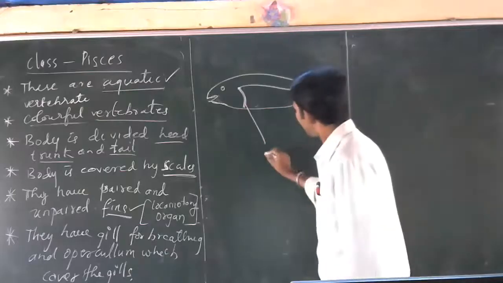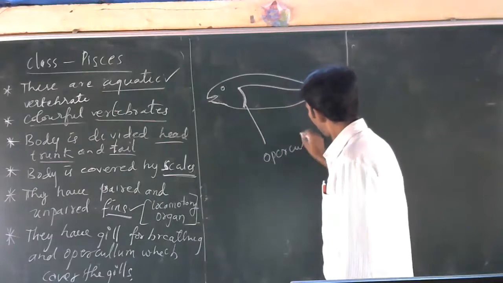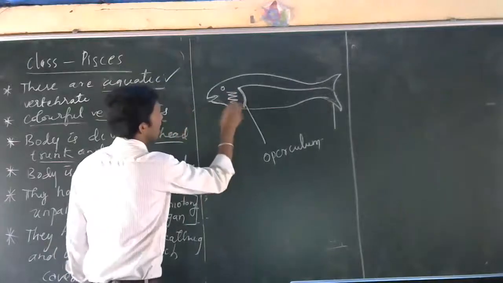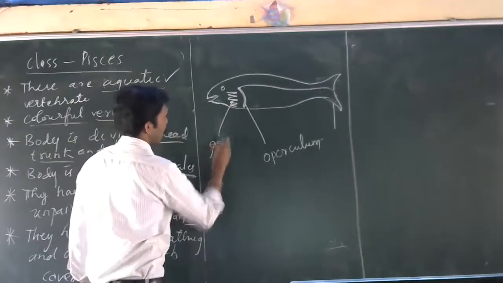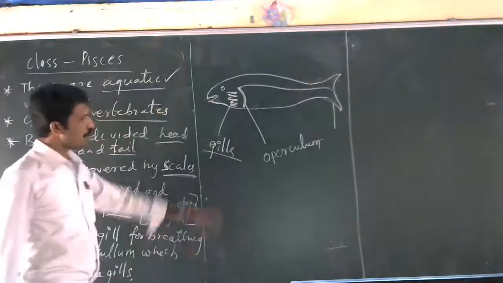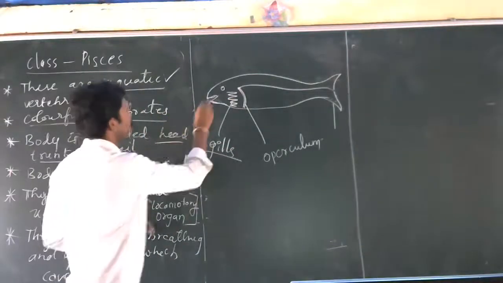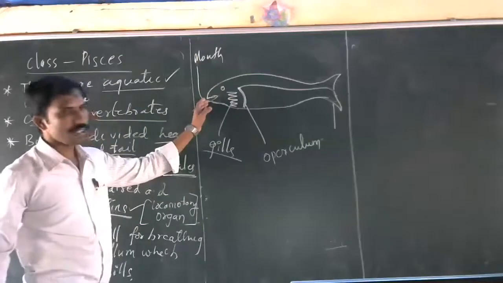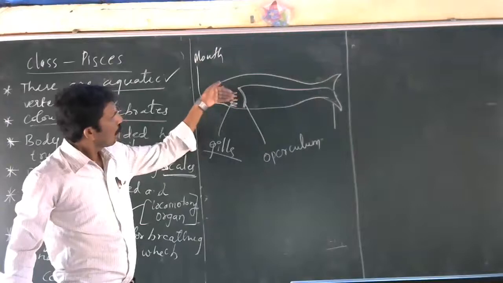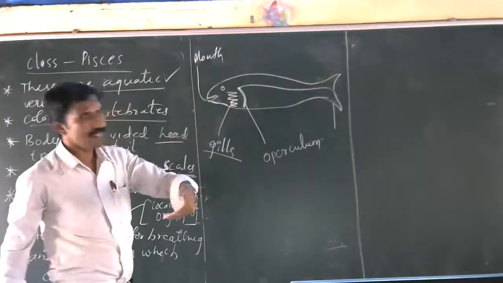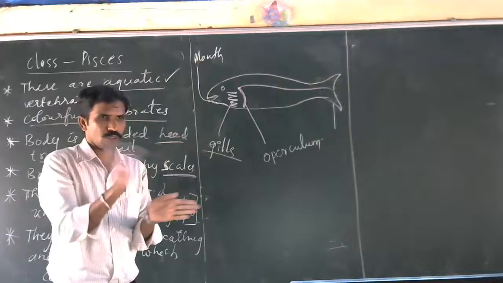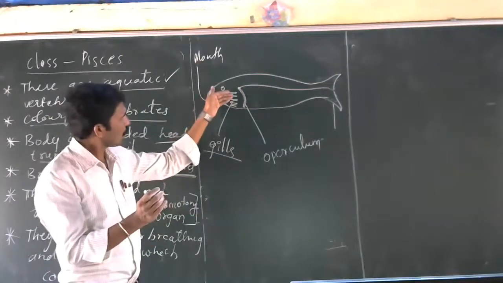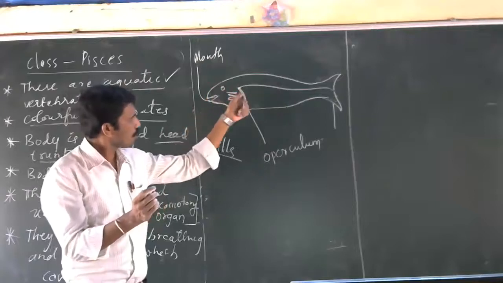This structure is called the operculum, and inside it there will be gills, which help in breathing. The water enters from the mouth, goes to the gills, and comes out by the operculum.